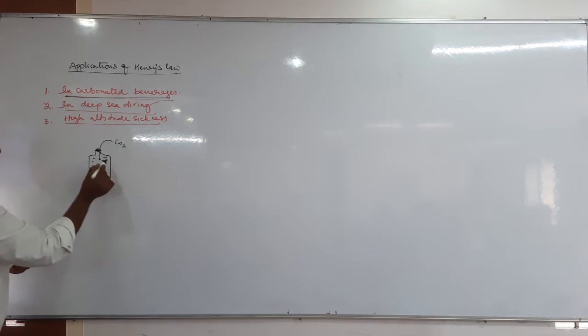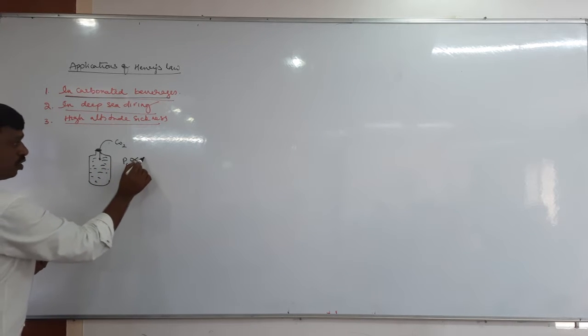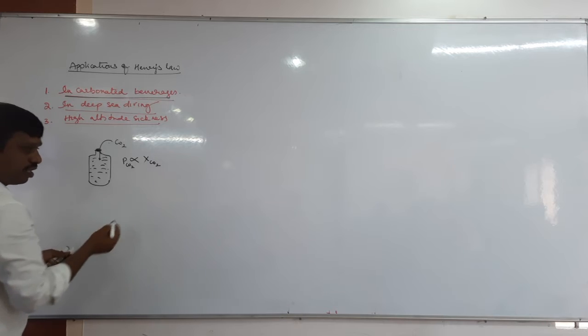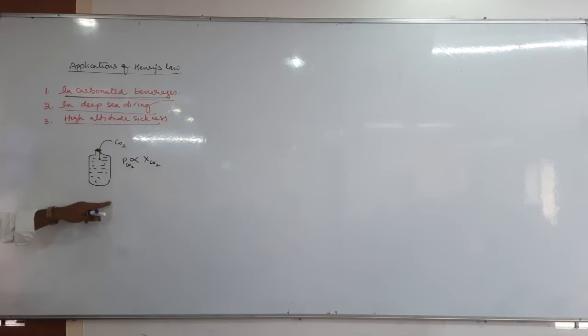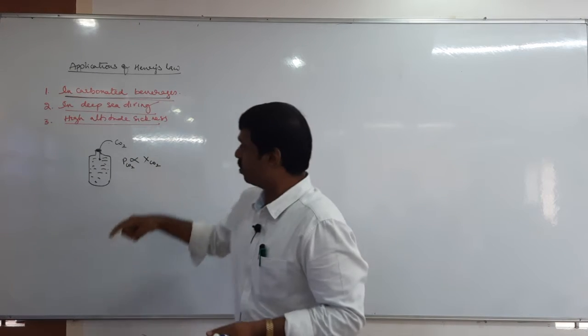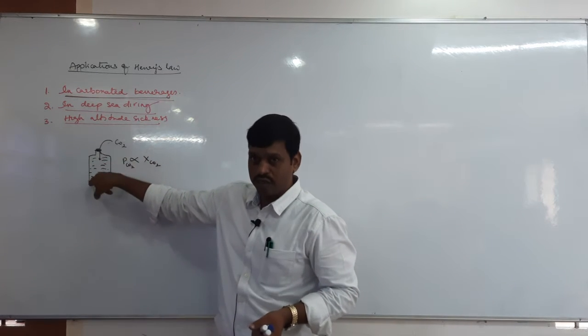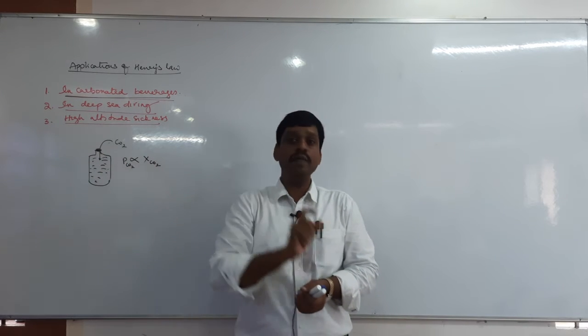The pressure of the CO2, PCO2, is directly proportional to what? XCO2. That means if carbon dioxide gas is passed with high pressure, it is more soluble in water. That is an application of Henry's law. Therefore, in carbonated beverages, to increase the concentration of carbon dioxide in soda water or soft drinks, these containers are sealed under high pressure.